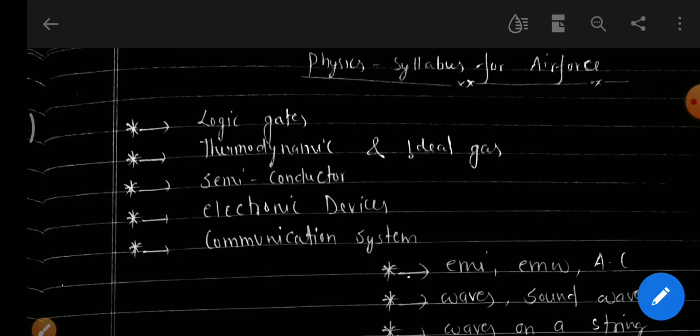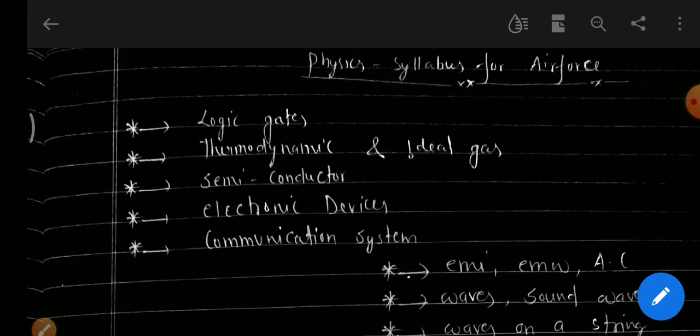Apart from these, there are two exclusive gates, the exclusive OR gate and the exclusive NOR gate, but we will not discuss them in detail in this video. I'm just giving some information about logic gates.